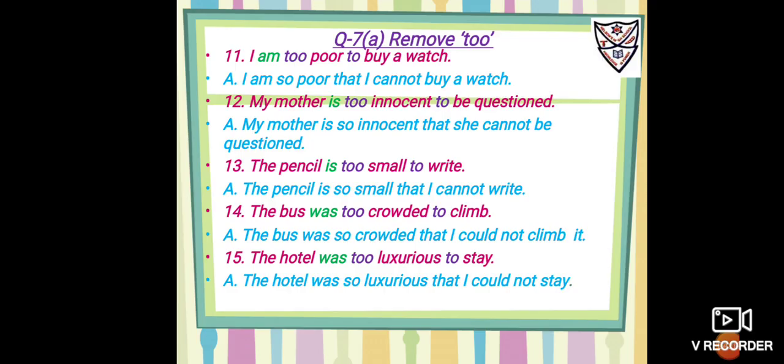My mother is too innocent to be questioned. Now in this only they have used "be", so in the answer also you will be using "be". So it is: my mother is, remove "too", put "so that". So it is: my mother is so innocent that she cannot be questioned.